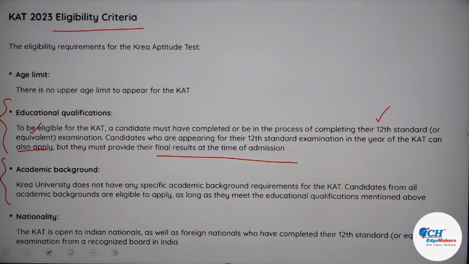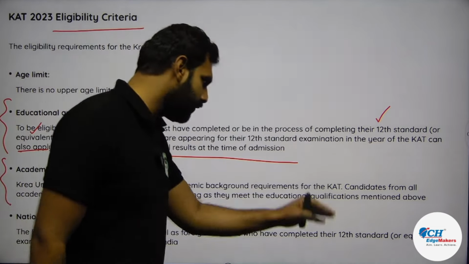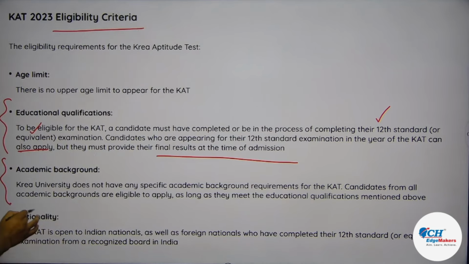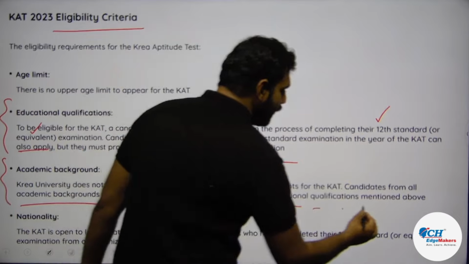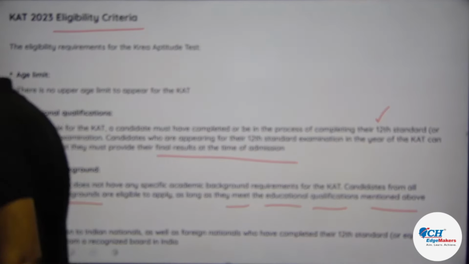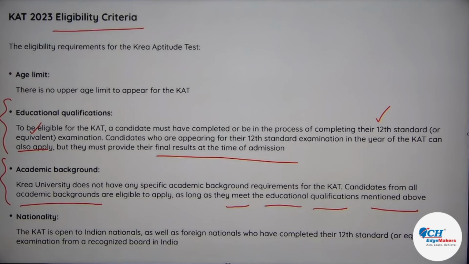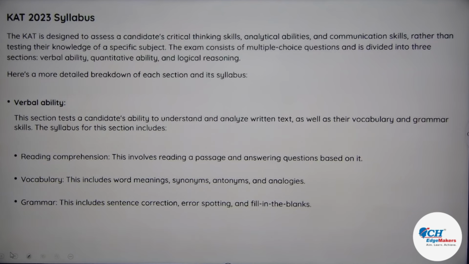Academic background. KREA University does not have any specific academic background requirement for the CAT. Candidates from all academic backgrounds are eligible to apply, as long as they meet the educational qualification mentioned above. So 12th or equivalent from any recognized board from India or abroad, you should be able to appear in this entrance exam. Nationality, it is open to all Indian nationals along with foreign nationals who have completed their 12th equivalent from any recognized board in India.